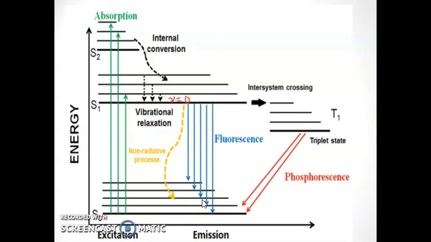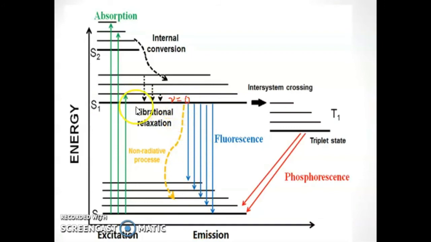Each such returning molecule emits a quantum of radiation of appropriate frequency. This emission of radiant energy is termed fluorescence. It is S1 to S0. Fluorescence is denoted by S1 to S0, and these S1 to S0 transitions are quantum mechanically allowed.